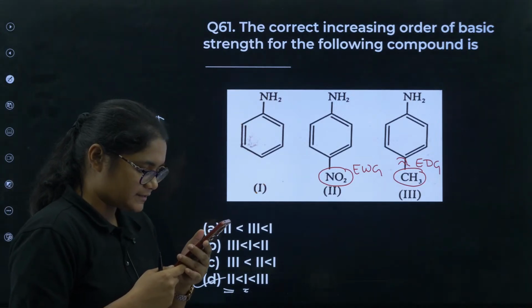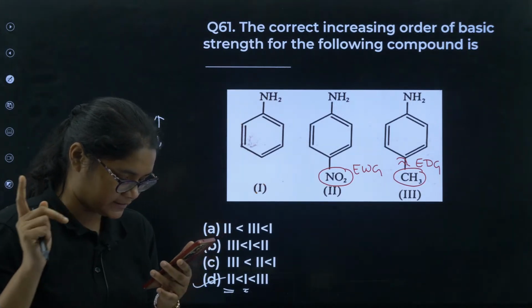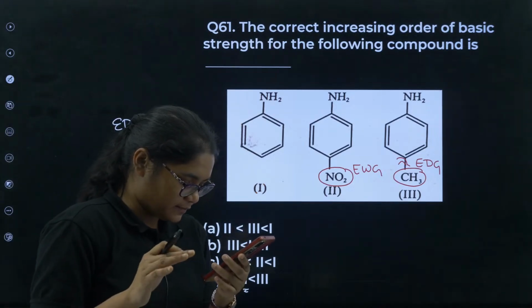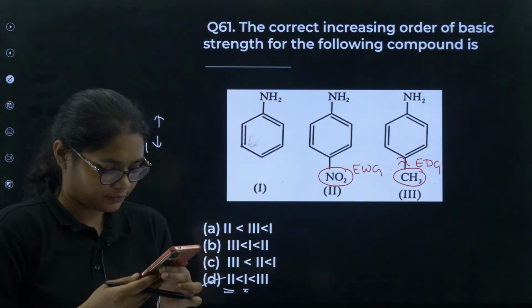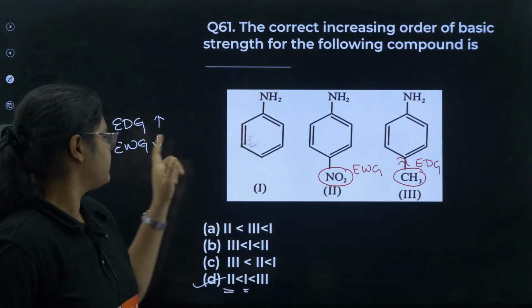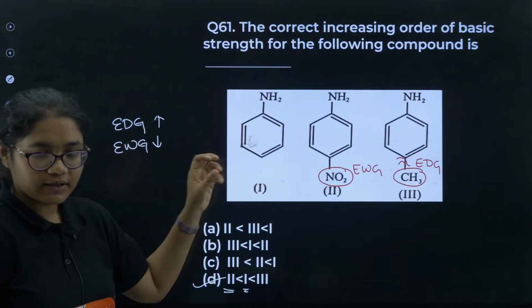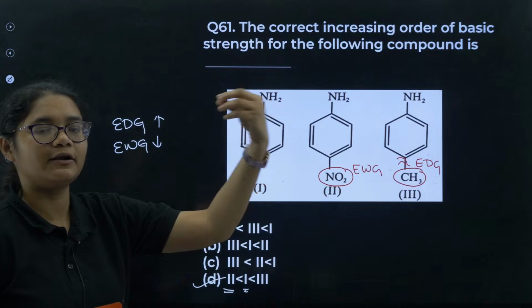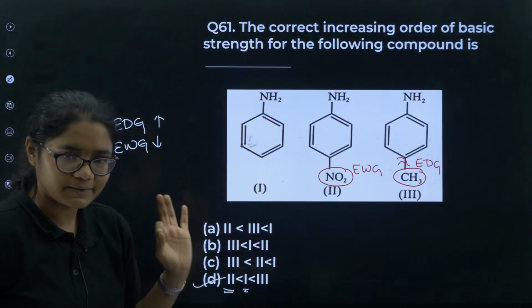61, D is the correct answer. All of you please tell me if it is clear or not. Why is there confusion? Do you want me to explain this question again? See, if there is an electron donating group, it will donate electrons. Nitrogen will have more electrons, it can donate. That is what is called basicity.